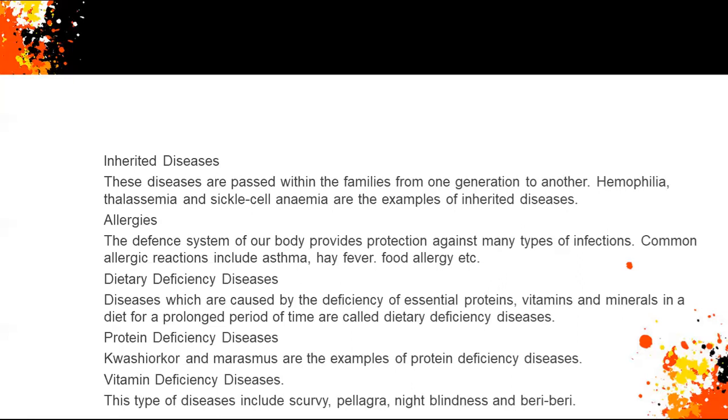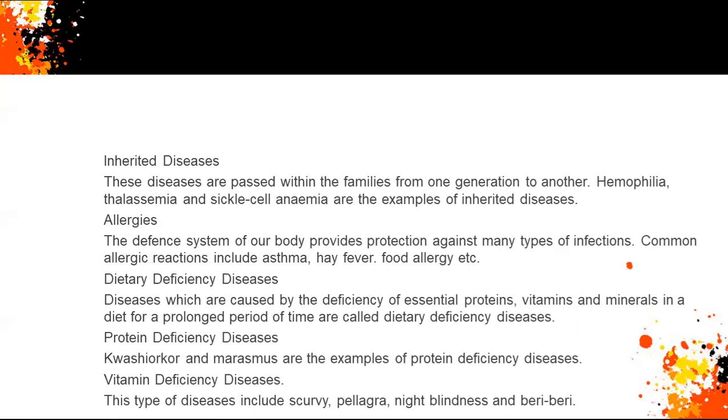Then there are dietary diseases, which are caused by the deficiency of essential proteins, vitamins and minerals in a diet for a prolonged period of time. These are called dietary deficiency diseases. For example, protein deficiency diseases, and the examples are kwashiorkor and marasmus.